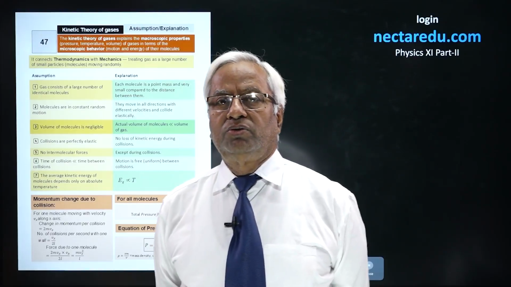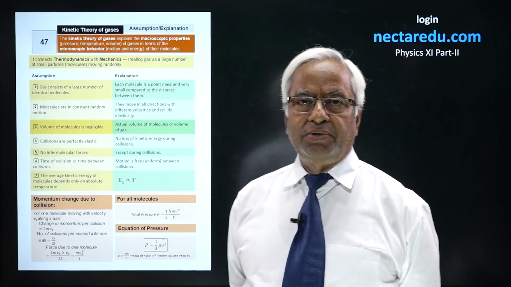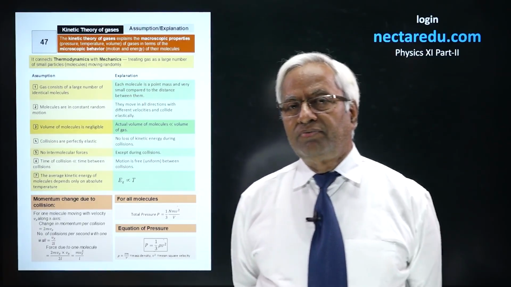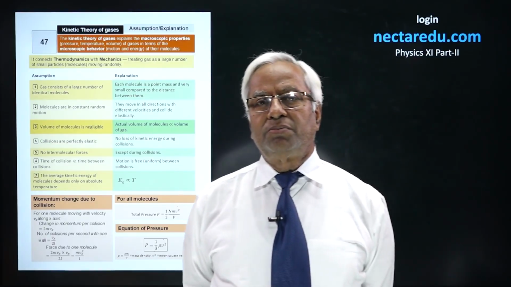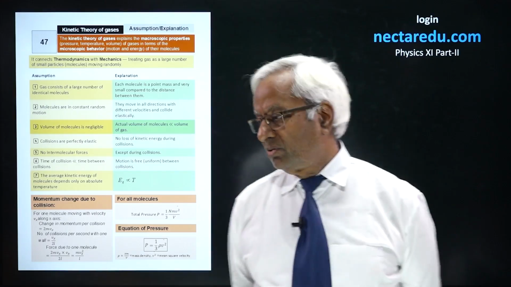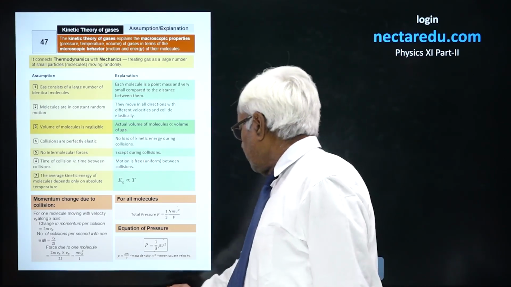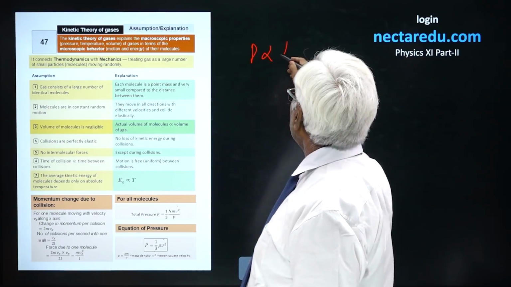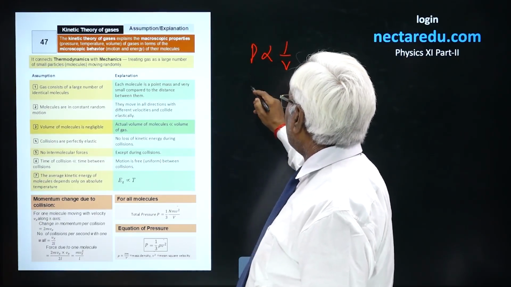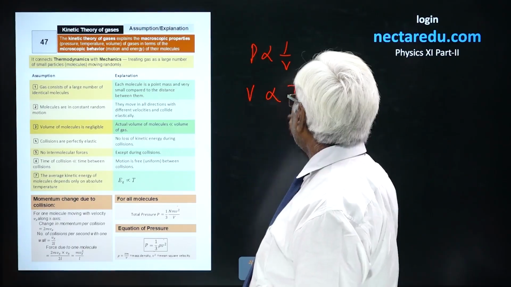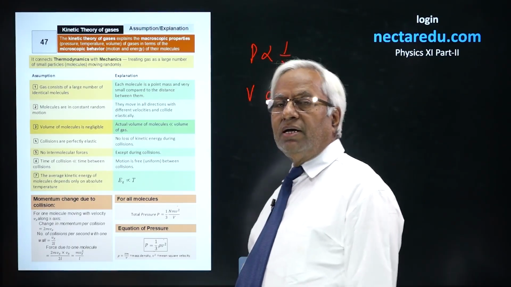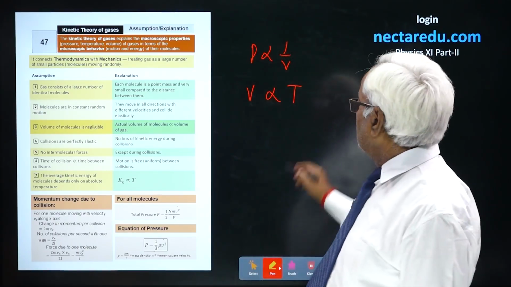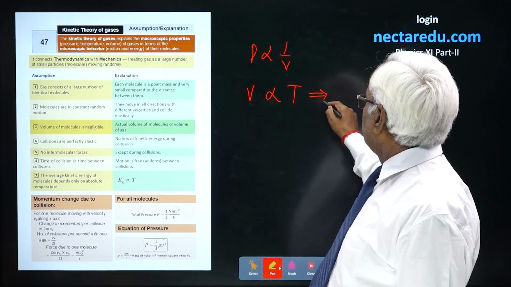Gas laws. Here we have to study kinetic theory, but before that, as foundation knowledge, you must have the idea of gas laws. You see, Boyle's law, P proportional to 1 upon V, and Charles law, V proportional to T. What is T here? Absolute temperature. What does it ultimately conclude?